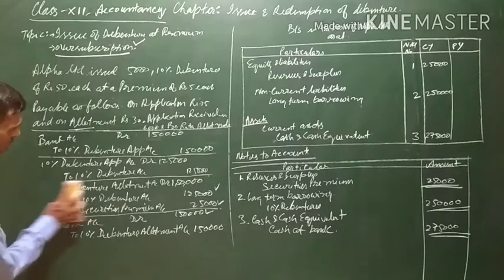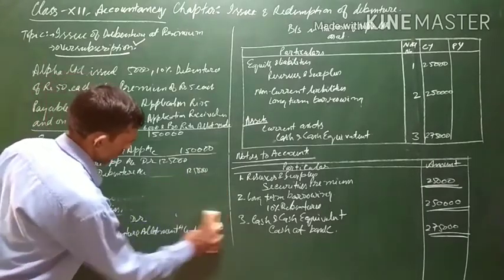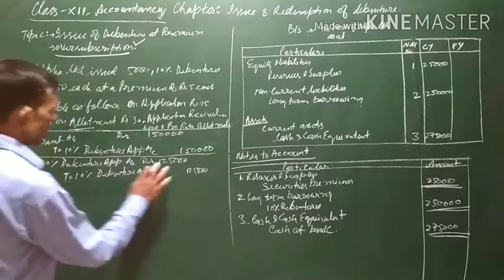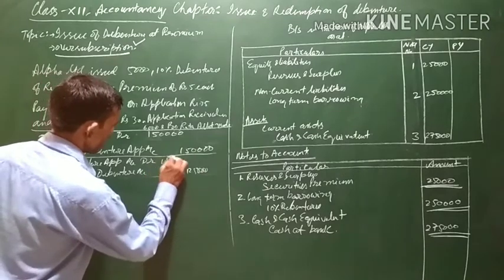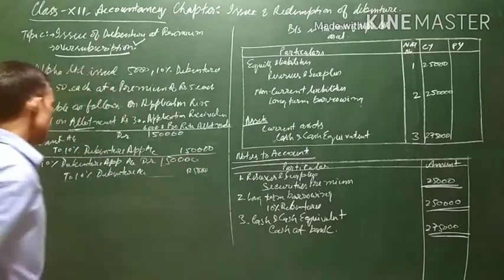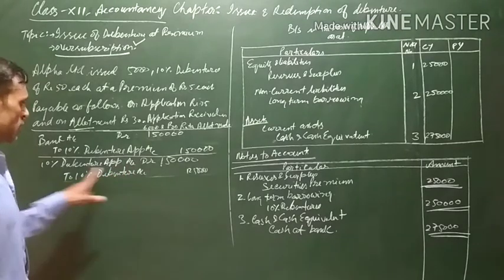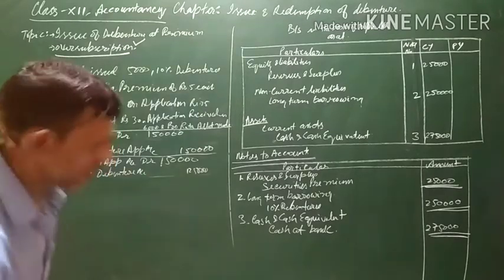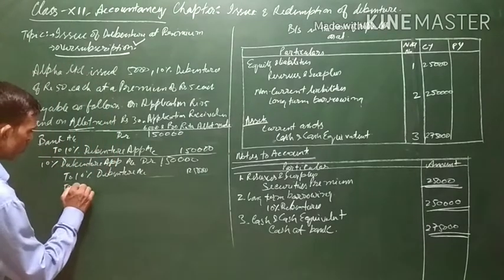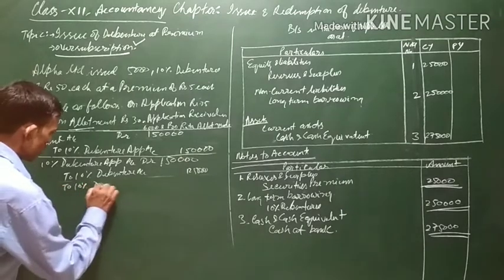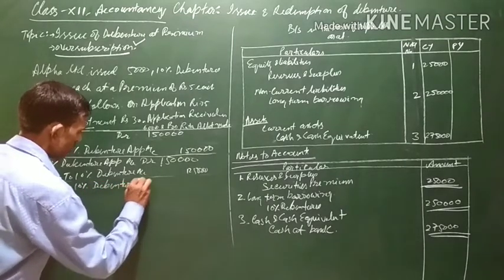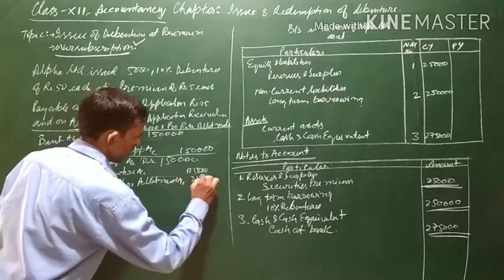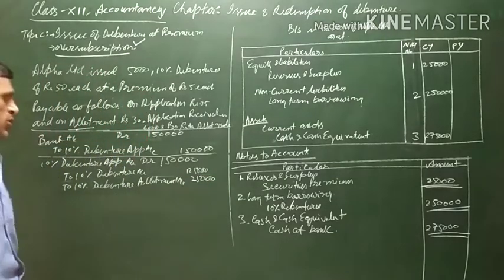So the entry here will be a little bit different. Let us see what the journal entry will be. We have said that the issue is oversubscribed, so 1,50,000 is the application money. In the debenture account, 1,25,000 will be transferred. The excess amount will be transferred to the 10% debenture allotment account. The excess application money will be transferred to the debenture allotment account.